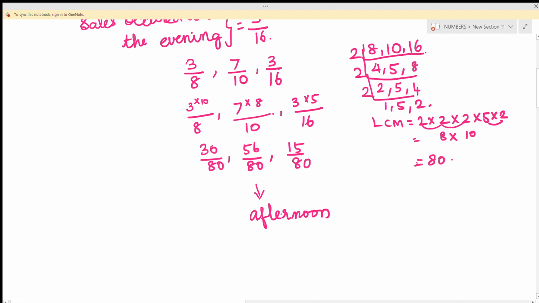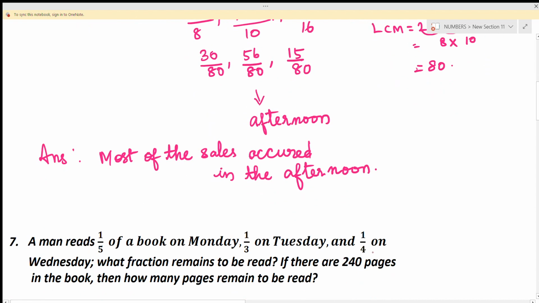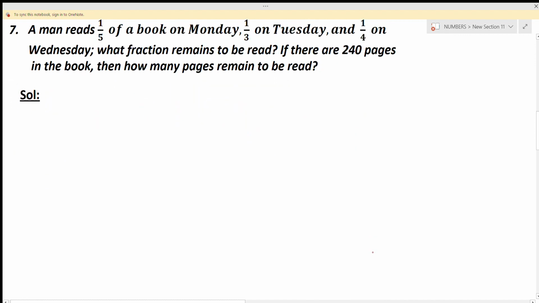So from this we can write the answer. Answer is most of the sales occurred in the afternoon. As 56 by 80 is the greatest fraction, the sales occurred in the afternoon part. Now we'll move to the next question, children.